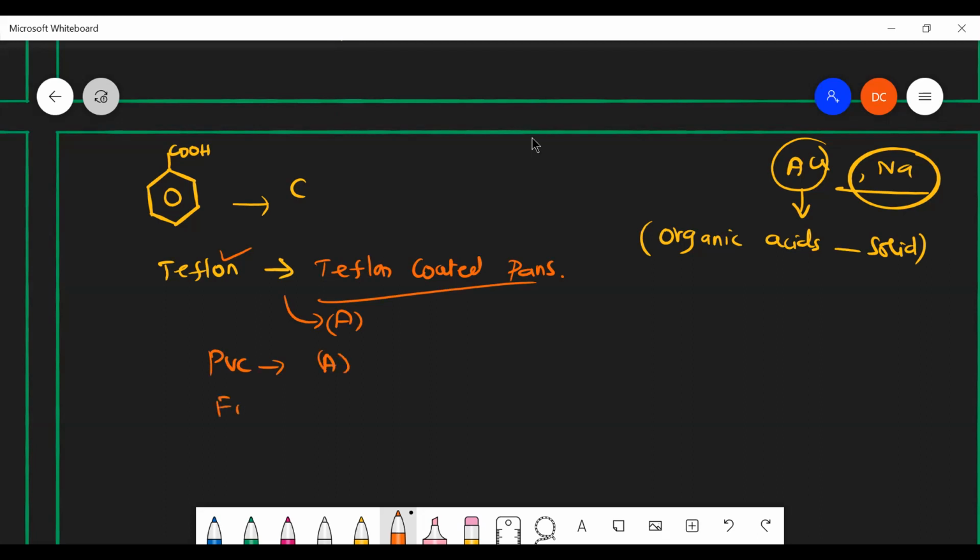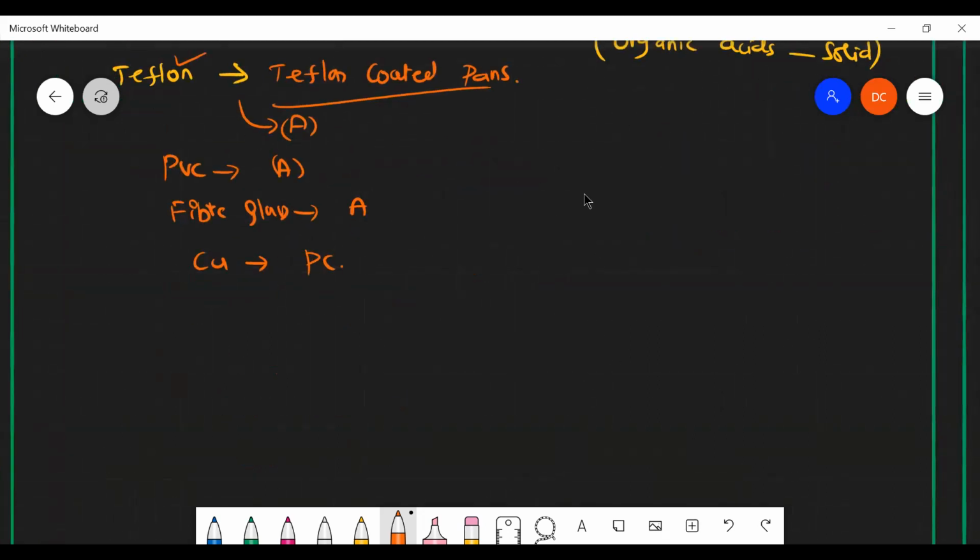Then fiber glass, amorphous. Copper, polycrystalline. It's all polycrystalline. Is that clear? And here another thing is quartz.